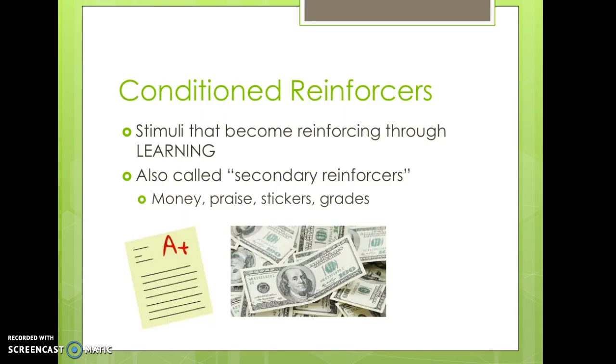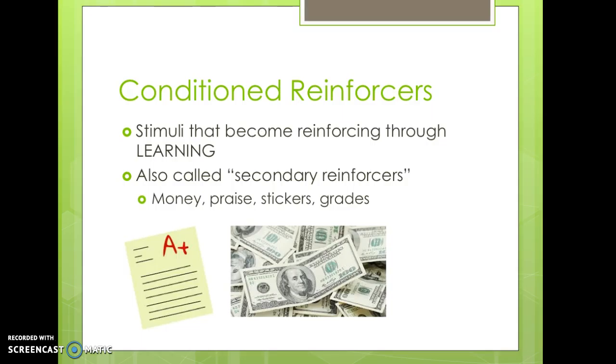Conversely, there are many stimuli that have become reinforcing through learning processes. These are called conditioned reinforcers or secondary reinforcers. These reinforcers have been associated with primary unconditioned reinforcers throughout our life and have now taken on reinforcing properties themselves. The best example of a conditioned reinforcer is money.